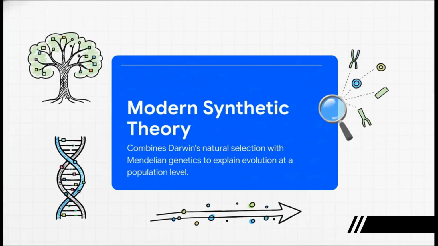So what is this modern synthetic theory? Well, think of it as a mashup of the greatest hits. It's the combination of Darwin's theory of natural selection with Gregor Mendel's groundbreaking work on genetics. It explains that the variations Darwin saw are caused by things like mutations in our genes. And it doesn't just look at one animal. It looks at how the genes in an entire population change over time.